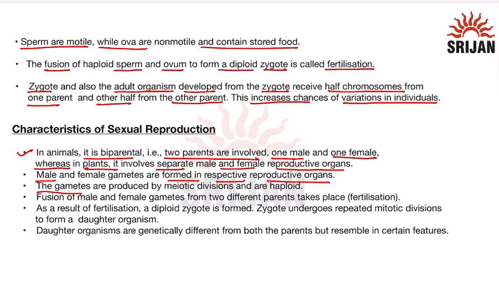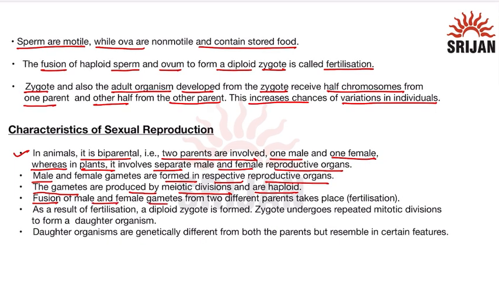The gametes are produced by meiotic divisions and they are haploid, as the number of chromosomes in them is half. Fusion of male and female gametes from two different parents takes place, and this step is known as fertilization.